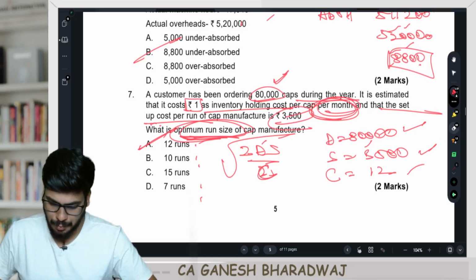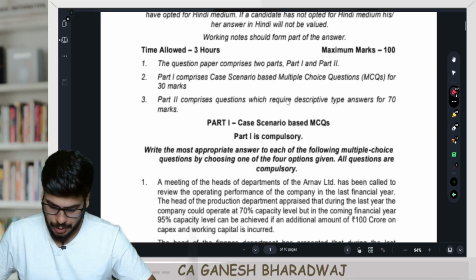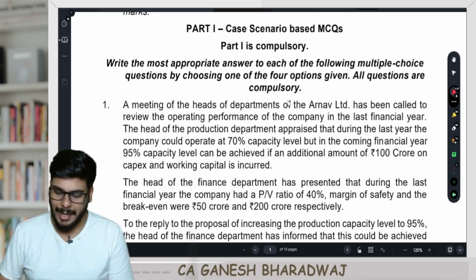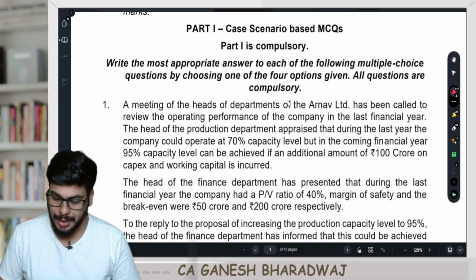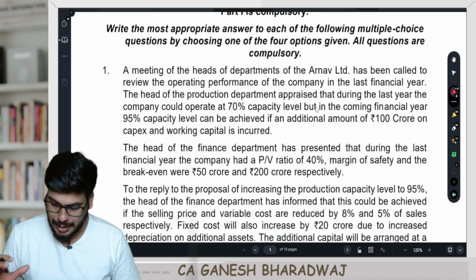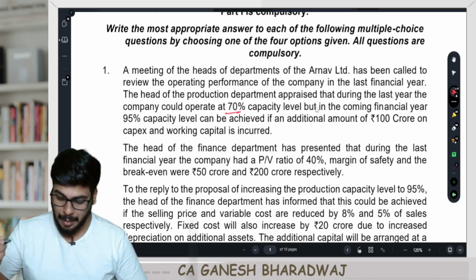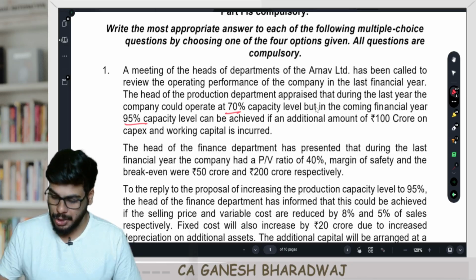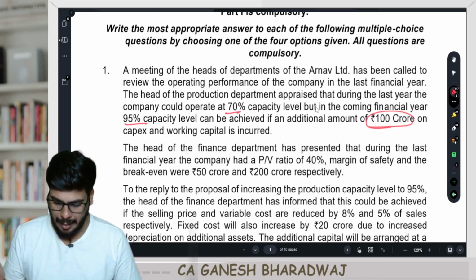Now guys, let's move on to the second mock test paper, right? So now in that, let's go on, read the first question. A meeting of the heads of departments of Arnav Limited has been called to review the operating performance of the company in the last financial year. The head of the production department appraised that during the last year, the company could operate at 70% capacity level, but in the coming financial year, 95% capacity level can be achieved if an additional amount of 100 crore on CapEx, capital expenditure and working capital is incurred.